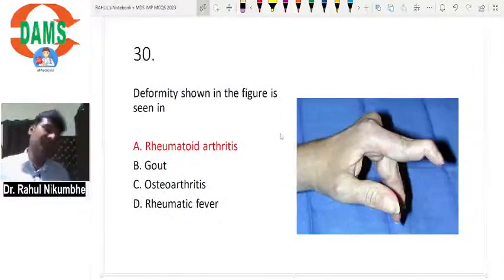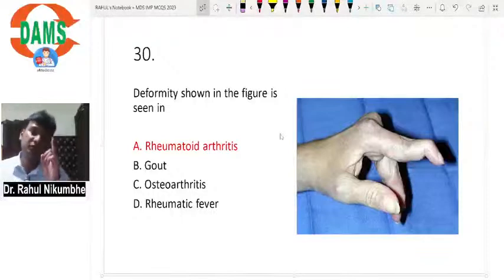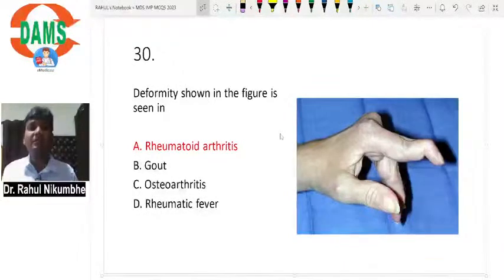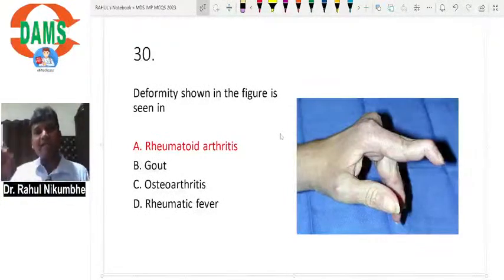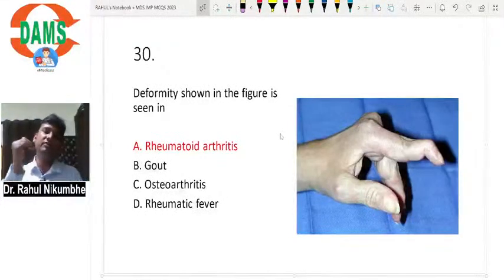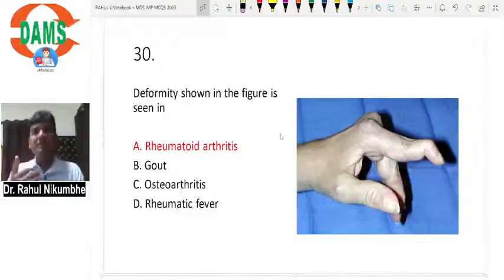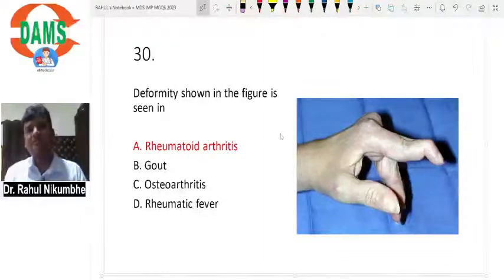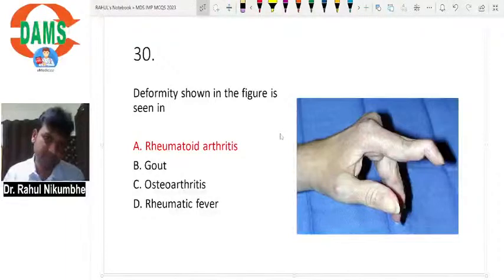In gout, what is happening? Lower limb joints, first toe, are commonly affected. In osteoarthritis, which joints are affected? Knees are commonly affected, or you can say weight bearing joints are commonly affected. In rheumatic fever, the patient will have migratory polyarthritis, meaning one joint will be affected, swelling and pain will occur, then it will become normal, then another joint will be affected. It is a characteristic feature of rheumatic fever. So the correct answer is rheumatoid arthritis.